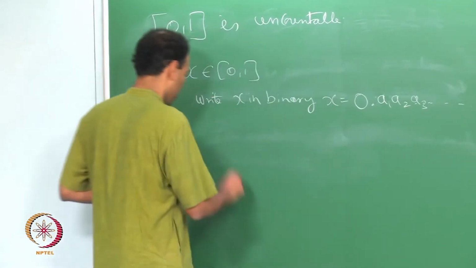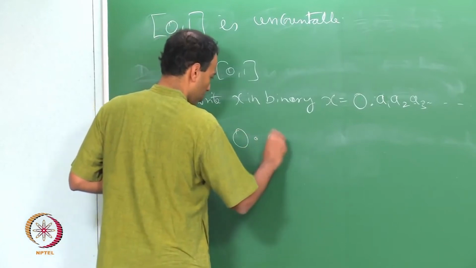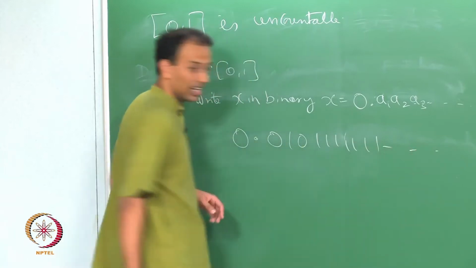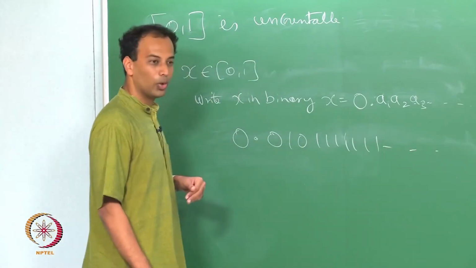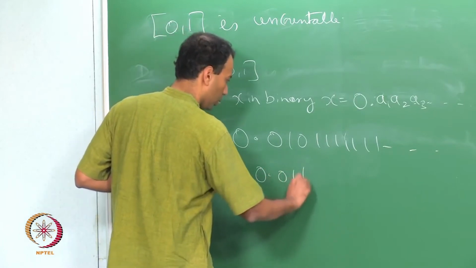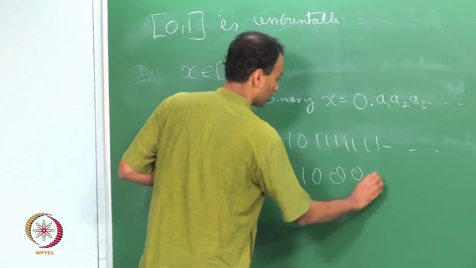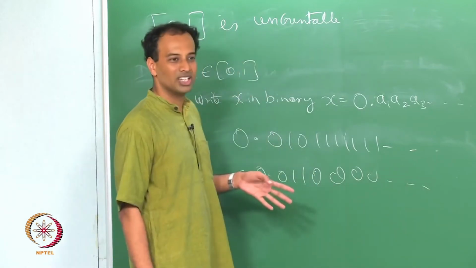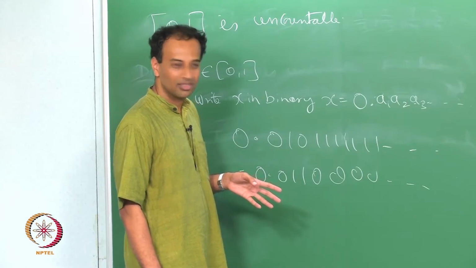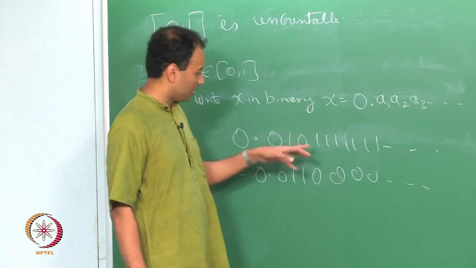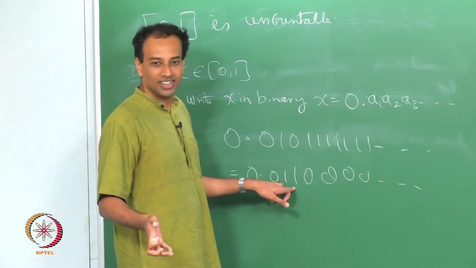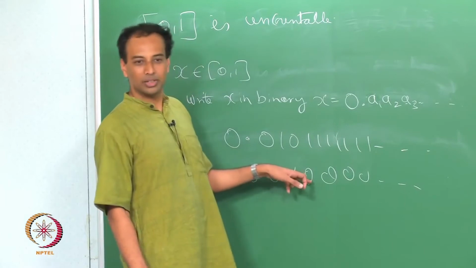Similarly, if you have a number like 0.010111111 and so on, this number is actually equal to 0.011000000. These two are actually the same real number; they are numerically equal, just like 0.99999 is equal to 1.